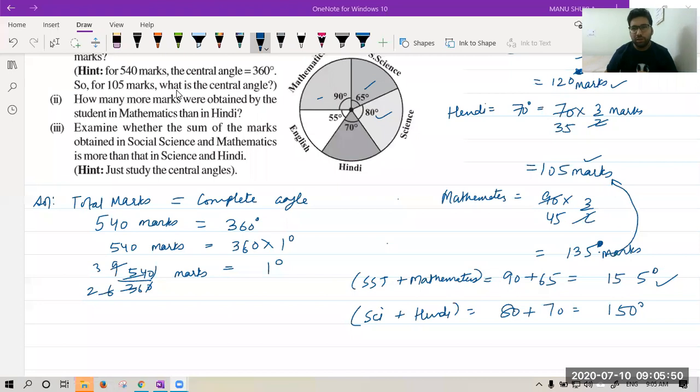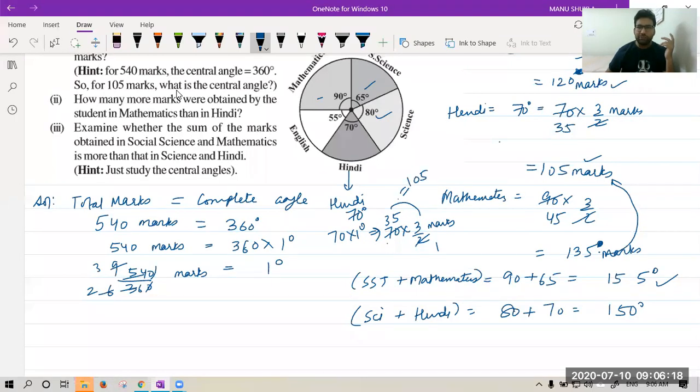Okay. Please see again. Hindi is 70 degree. If you want to find the marks, we can say it is the same as 70 into 1 degree. And we know the value of 1 degree is 3 by 2 marks. You can cut it like this: 2 1s are 2, 2 3s are 6, 2 5s are 10, and 35 3s are 105 marks. That's it. As easy as that. We just multiplied with the value in marks.